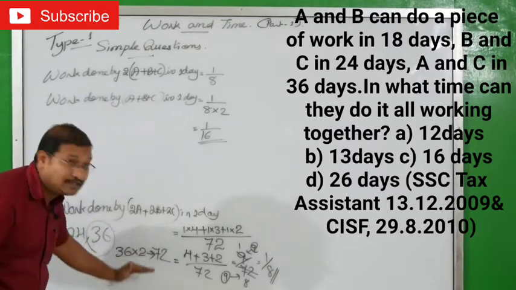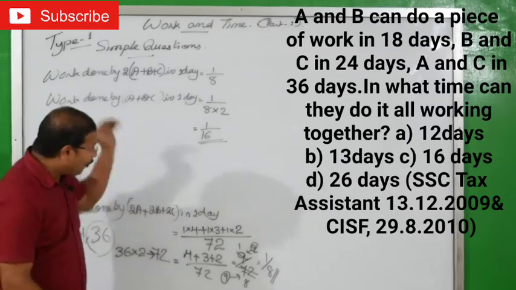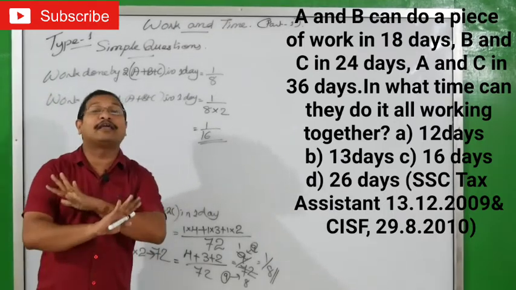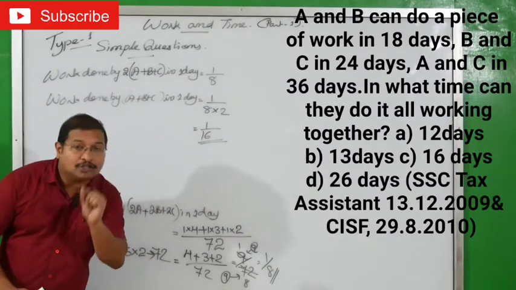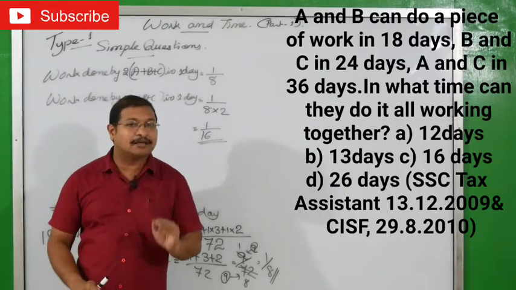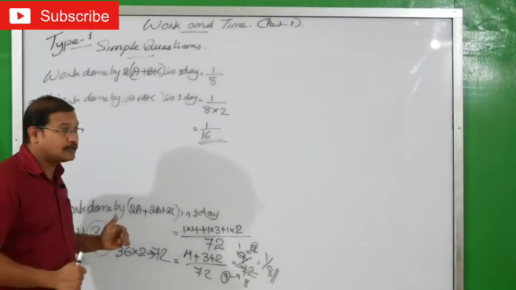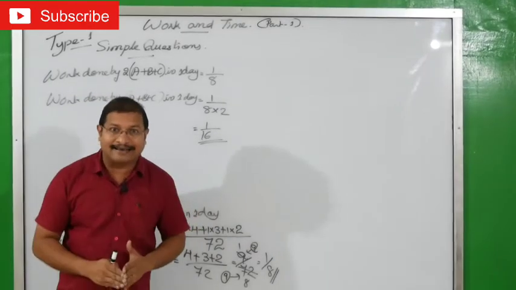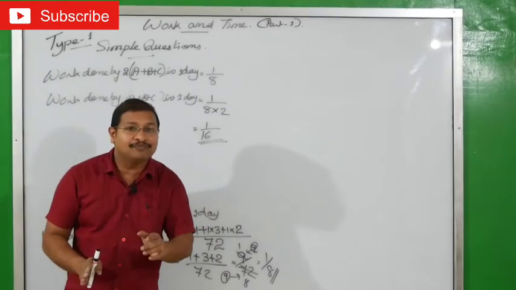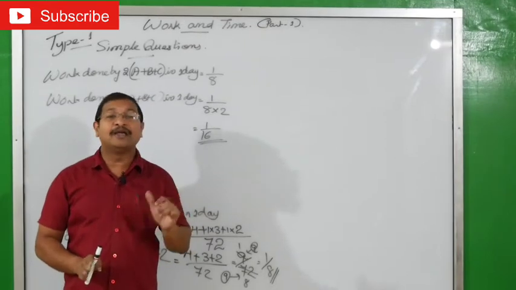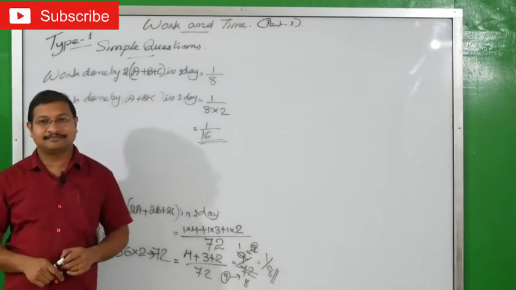Careful, I am using more steps here, to make you understand. In competitive exams, you don't want to write all the steps because we won't get time. And we know that if you are in a competitive exam, you have to complete each question in below 1 minute. Some seconds we have to take. That means we don't get more time. This way I am explaining because I need to make you understand. But in later videos we will be going by shortcuts. But this time I have no option. I have to teach you step by step. Okay. Let's see the next question.